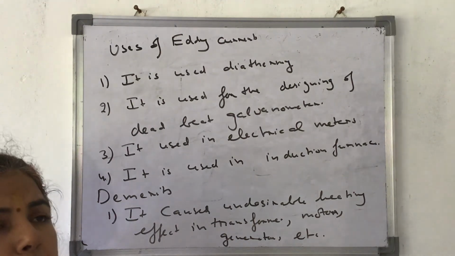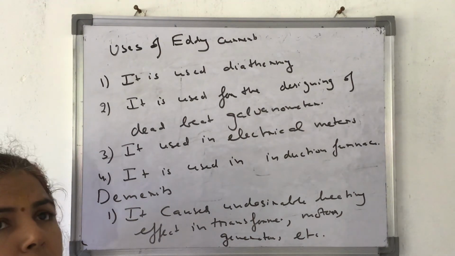Because of it, many a time the motor gets burnt also. Okay, so this is eddy current.